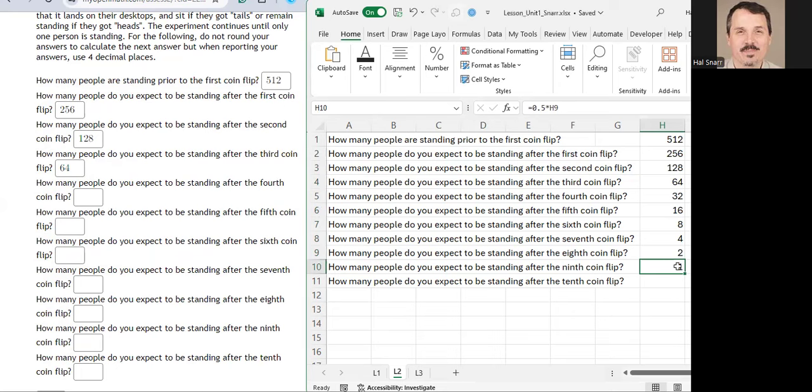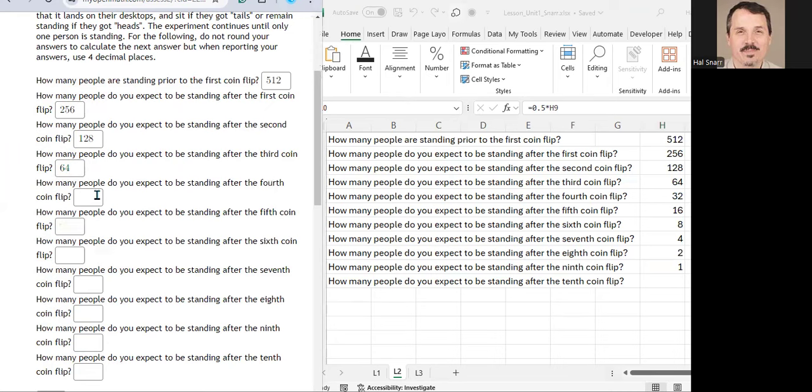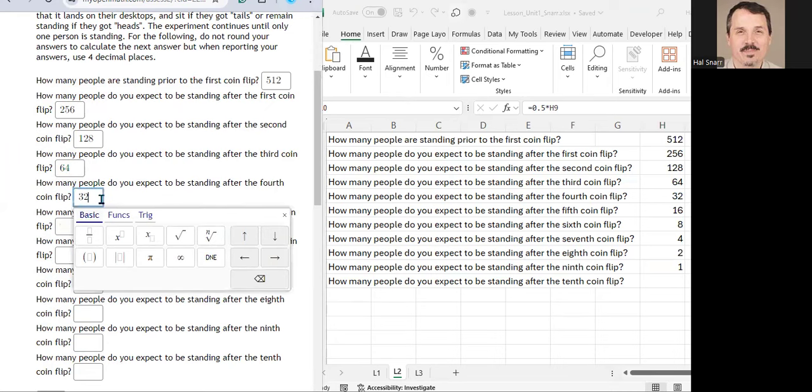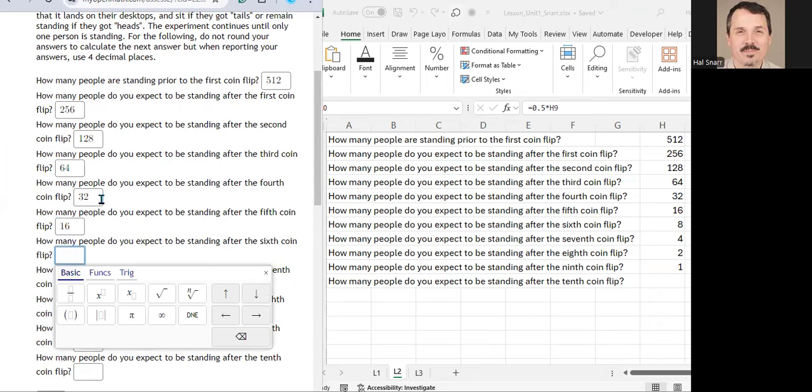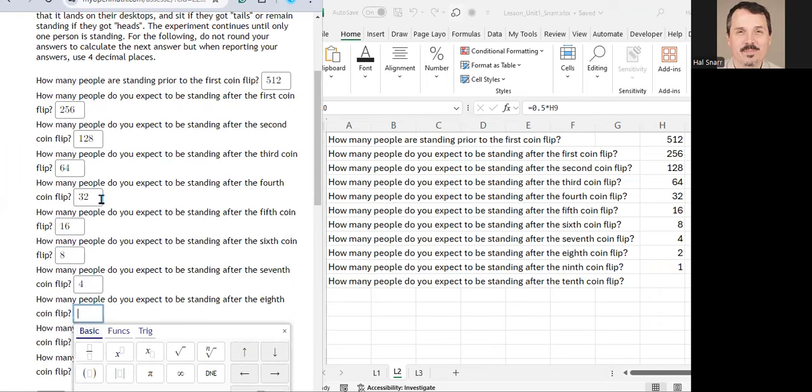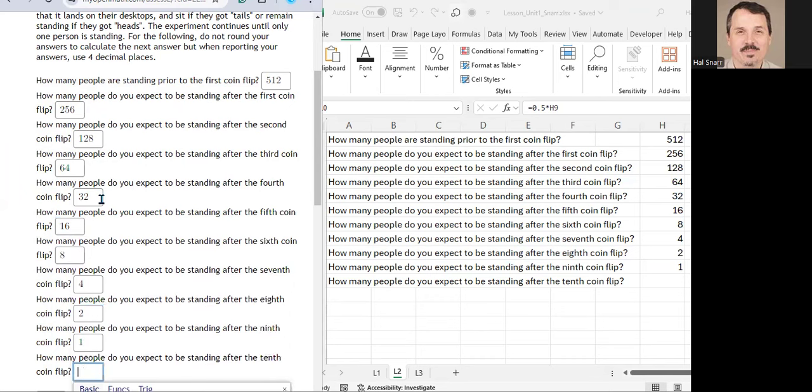Now, in reality, there could be 0. In reality, we could observe 3. In reality, we could observe 4. But we expect 1. So each time we're halving this total. So this is 32. This is 16. This is 8. This is 4. This is 2. This is 1.